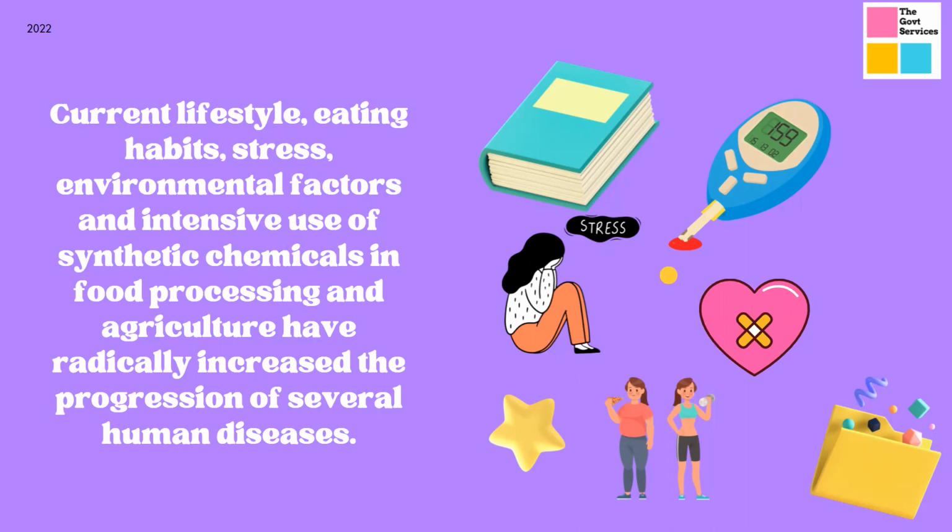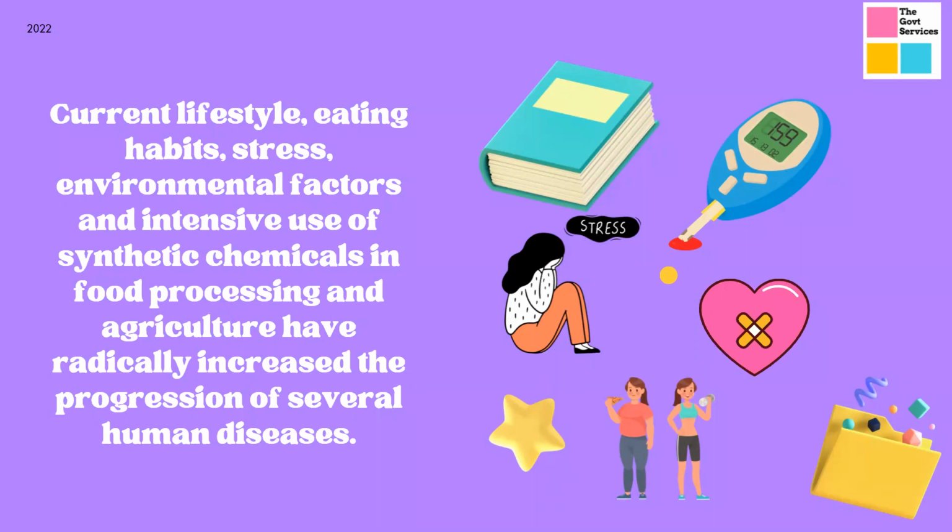Now, our current lifestyle, our eating habits, and the stress factors, because since the Indian economy opened up, everyone goes to work these days, even mother and father both work, right? This has led to stress. Then there are environmental factors, because the environment has changed extensively over the years, and there is intensive use of synthetic chemicals in food processing and agriculture, as you all know.